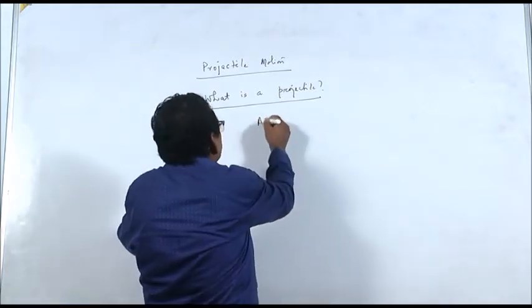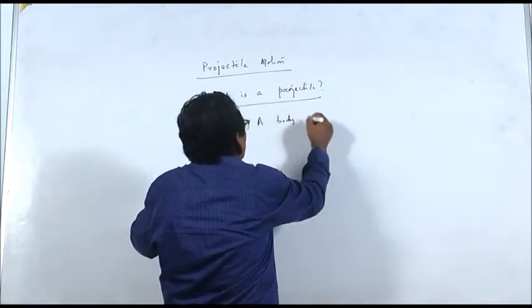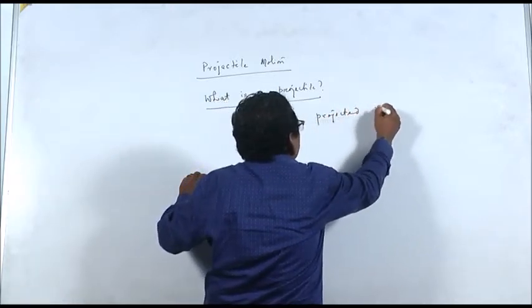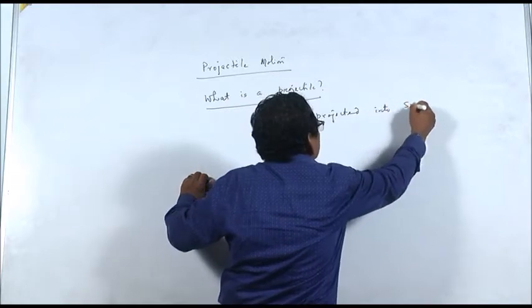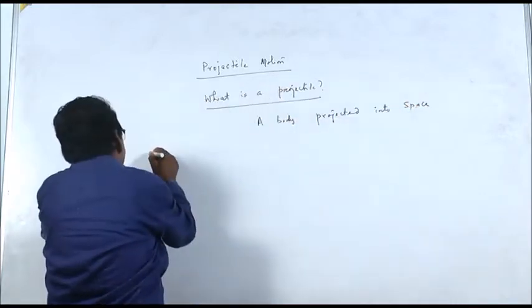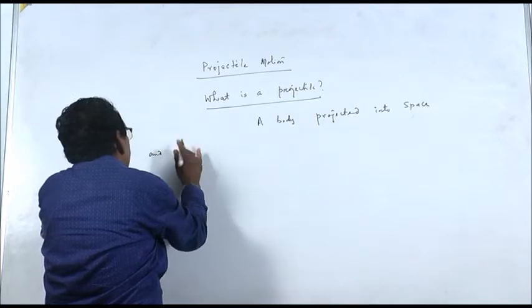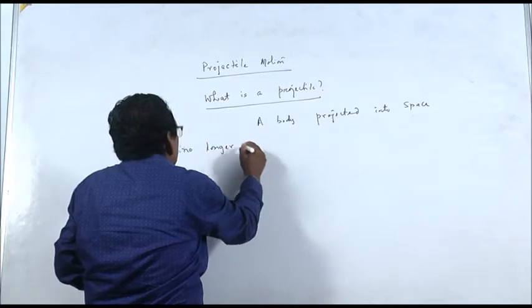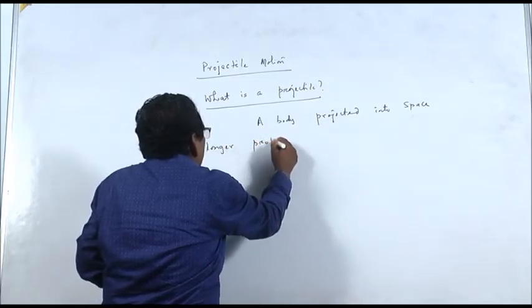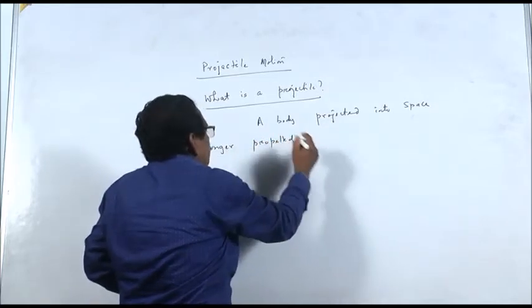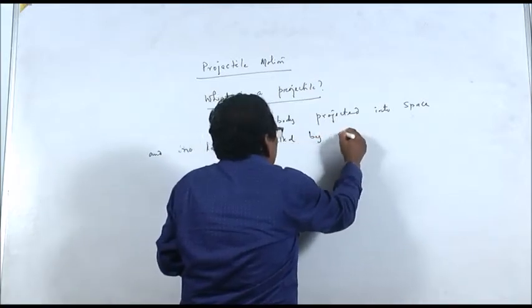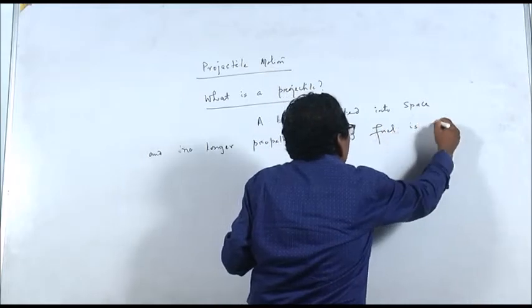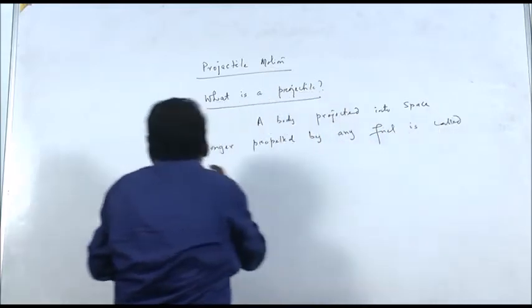A body projected into space and no longer propelled by any fuel is called a projectile.